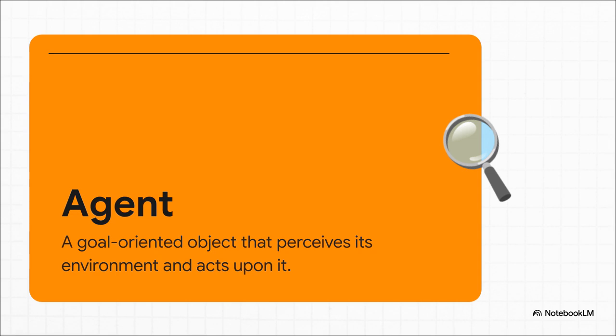And this is where we make the big leap to the agent. An agent is an object that finally has a goal. It can sense its environment, check if it's meeting its goal, and then act on the environment to get closer to that goal. The perfect, simple example, your thermostat. It senses the temperature, compares it to its goal, say 72 degrees, and then acts by turning on the heat or the AC. It is goal-oriented.